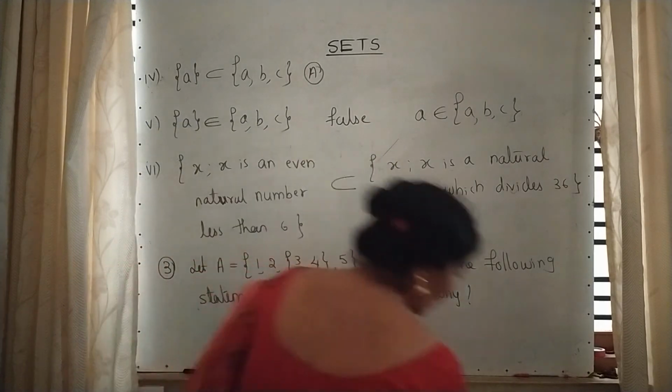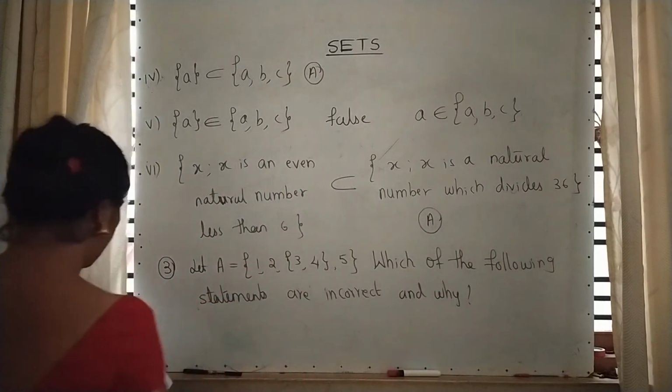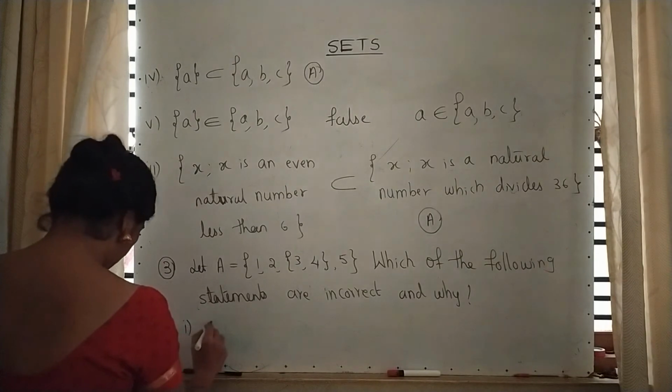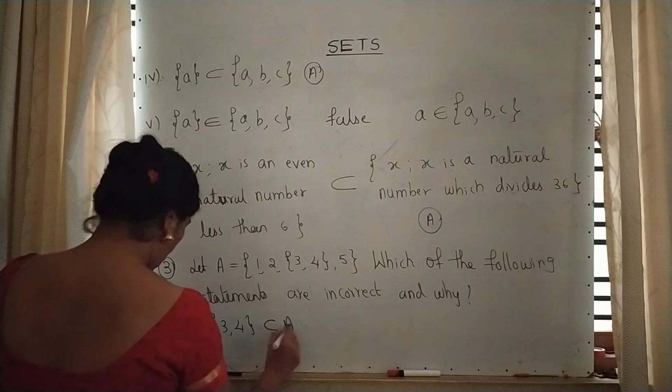So this is a question. The first one is: 3, 4 is a subset of A.